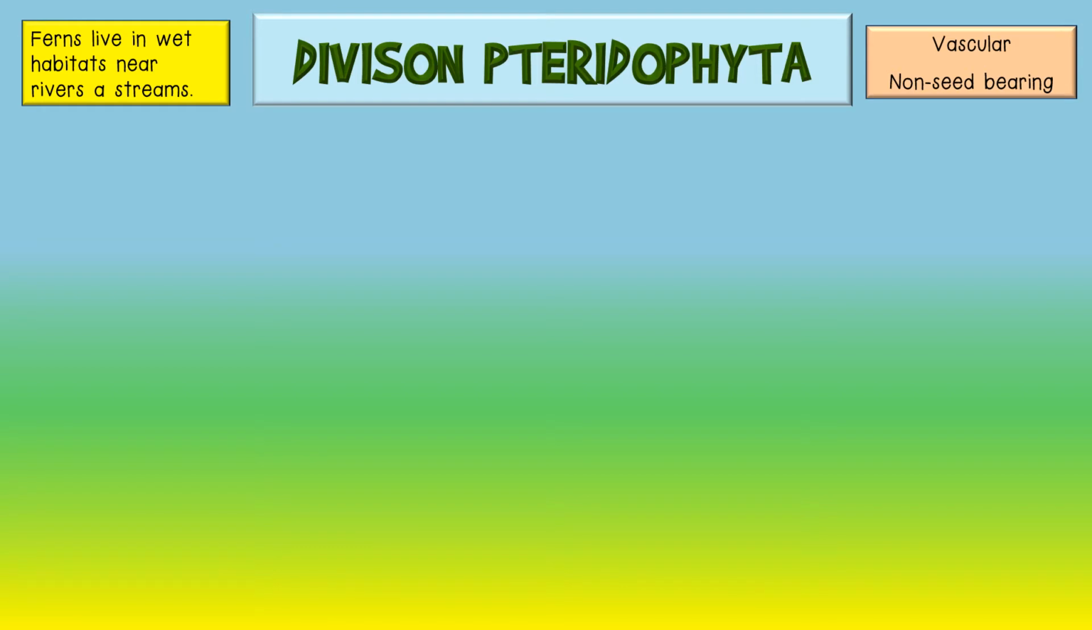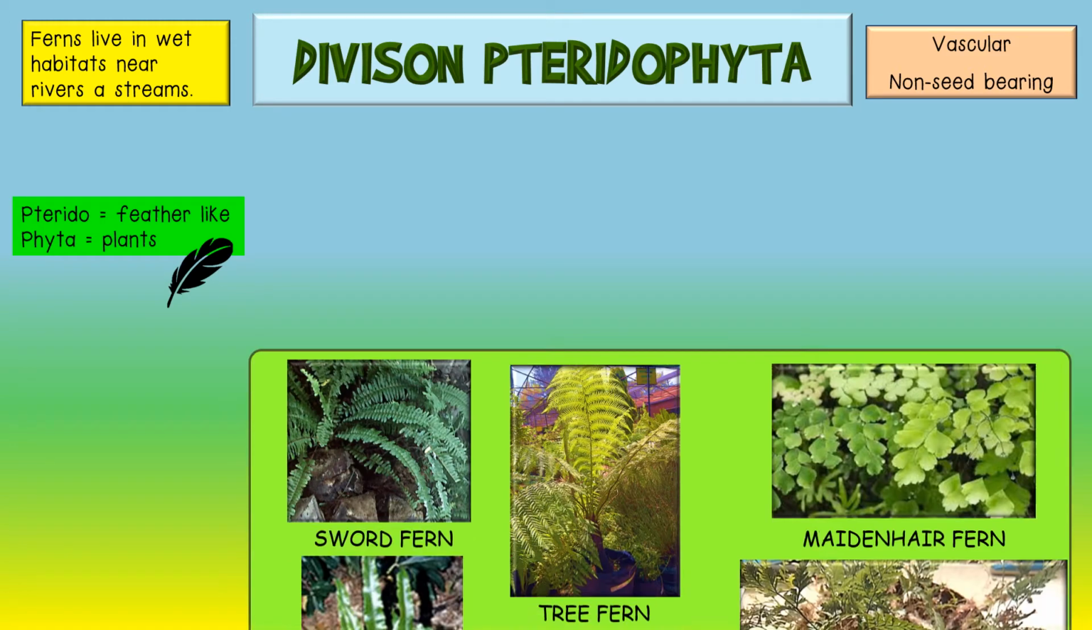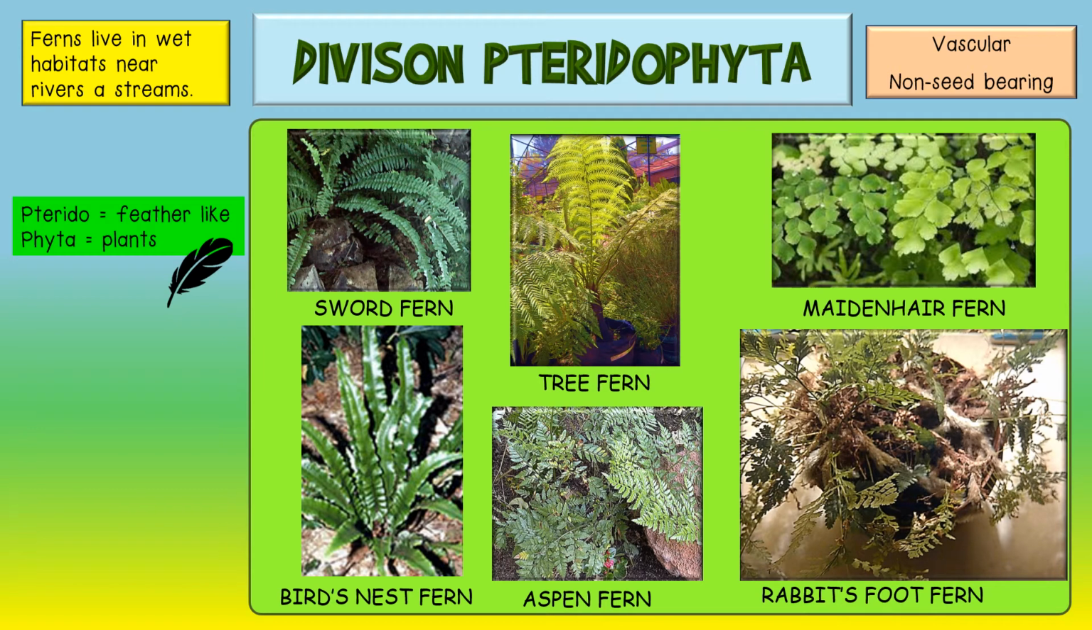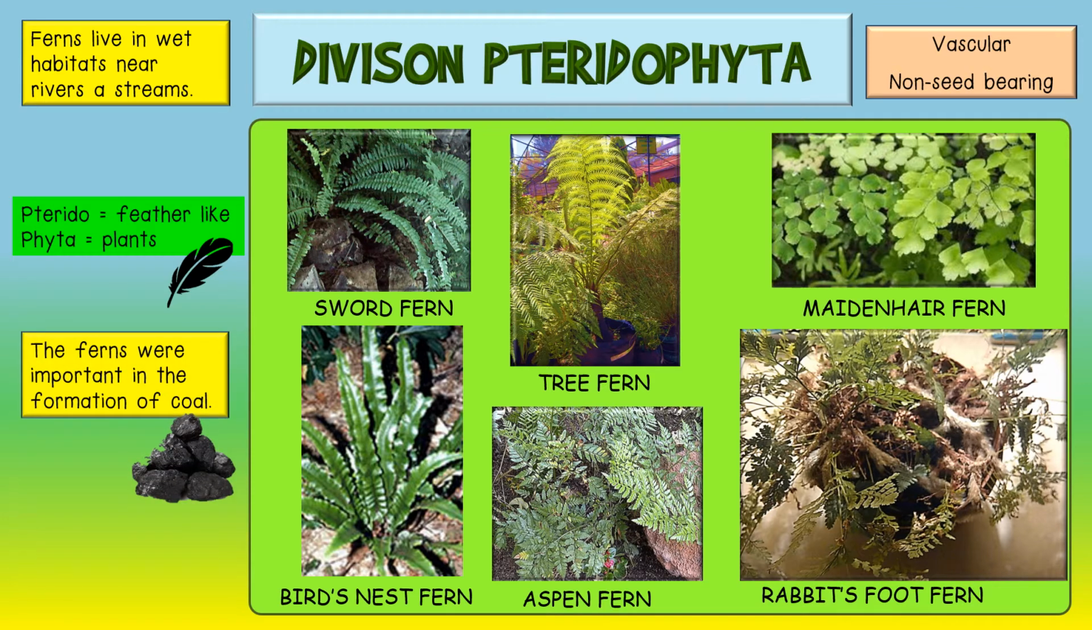Division Pteridophyta. These plants include all the ferns. The ferns are vascular plants, but they reproduce by means of spores. Ferns live in habitats near water. The word pterido means feather-like. If you look at the frond of a fern, it looks like a feather. The word phyta means plant. So the Pteridophyta are all the feather-like plants. There are many different kinds of fern plants. Ferns have been very important in the formation of coal, which, as you know, is a fossil fuel.